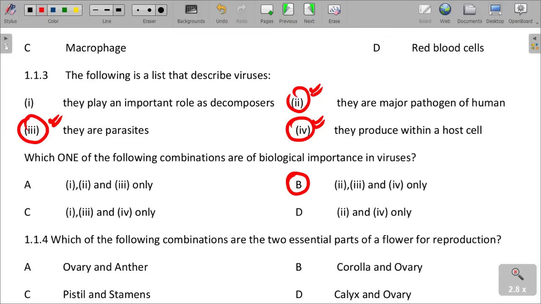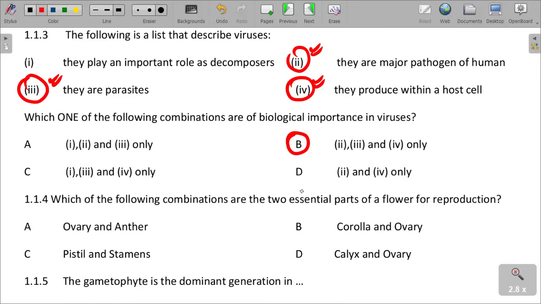Which of the following combinations are two essential parts of a flower for reproduction? When we talk about flowering plants, the options are the ovary and the anther, the pistil and the stamens, the corolla and ovary, the calyx and ovary.